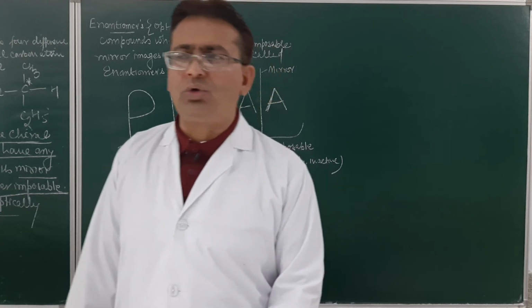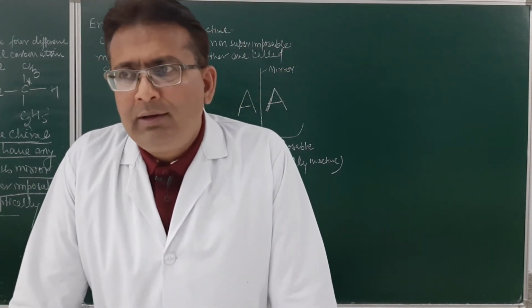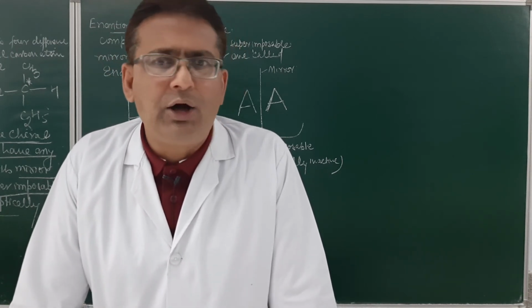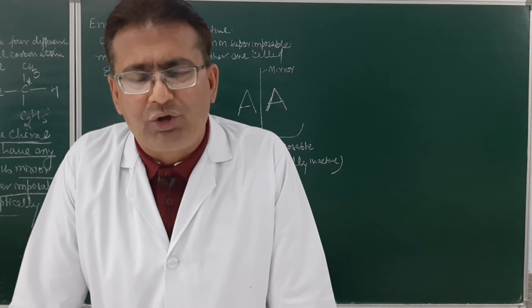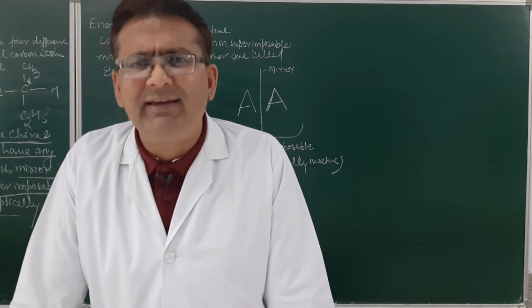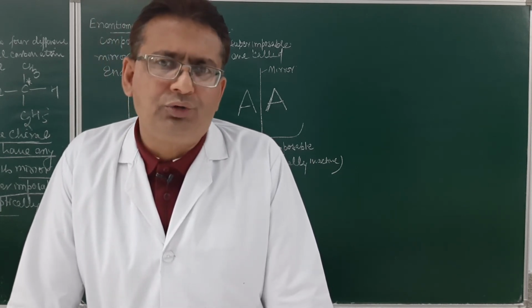Now, one question that must have been coming to your mind is that if we do not have a polarimeter, how do we come to know whether it will rotate the light toward the right or toward the left? We have a golden rule for that, but since that is not to be discussed in the class 12 syllabus, I am not going into detail of that.